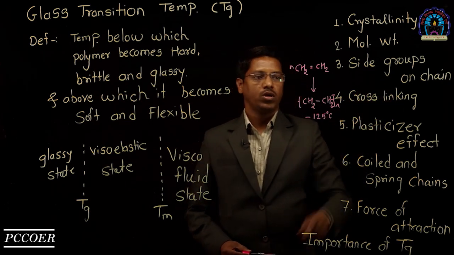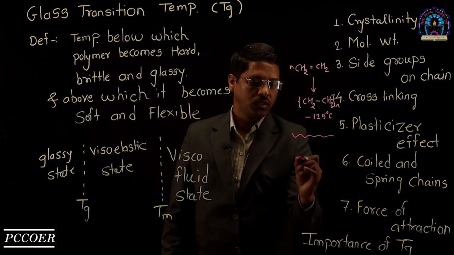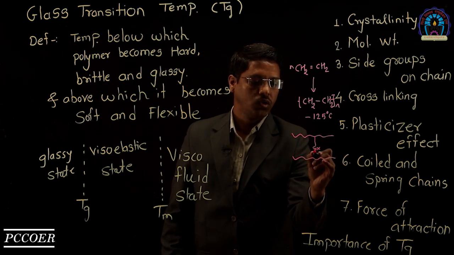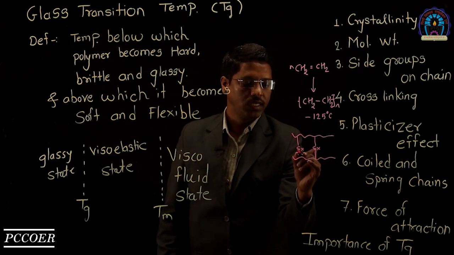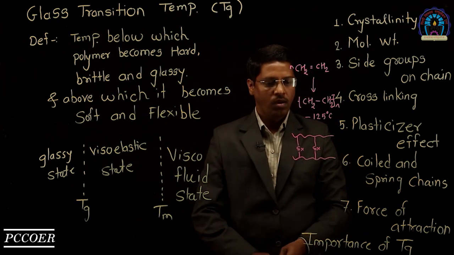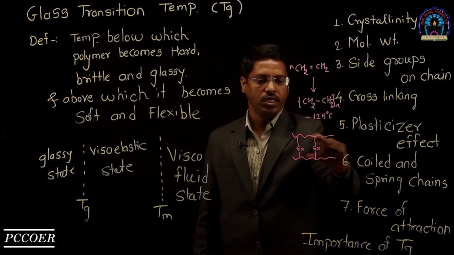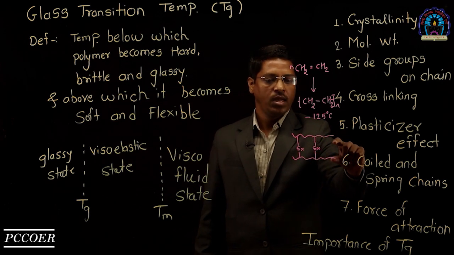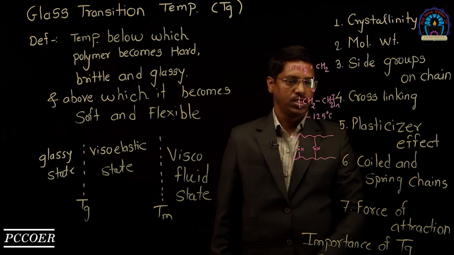Fourth point is cross-linking. Suppose these are two polymer chains with a cross-link due to sulfur molecules. As the extent of such cross-linking increases, the glass transition temperature also increases. Why? Because with increasing cross-linking, the space available between the chains decreases, the mobility of the chains decreases, and hence Tg increases.